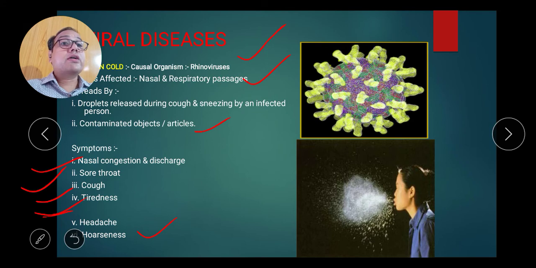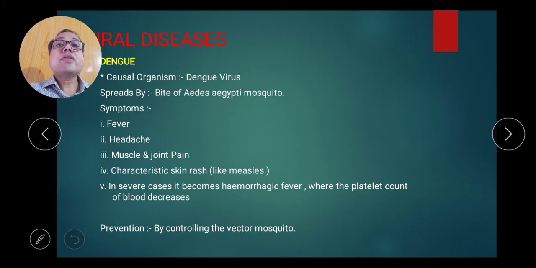A question may be asked in your examination: write a short note about the common cold, a 3 mark question. You can easily attempt this question. First write down the name of the pathogen, rhinovirus, then how it spreads, what organs are affected in the disease and what the symptoms are. All this content you have to write in your examination paper. Okay, now next is dengue.